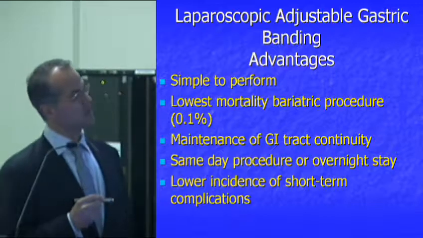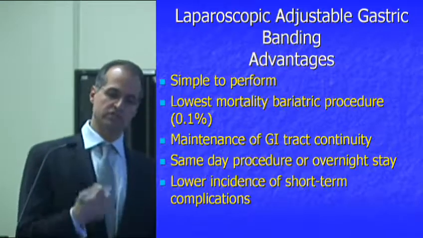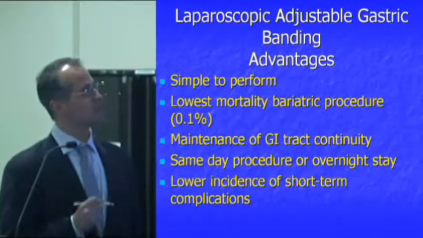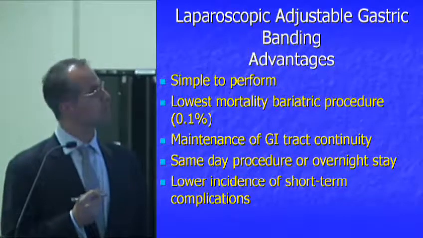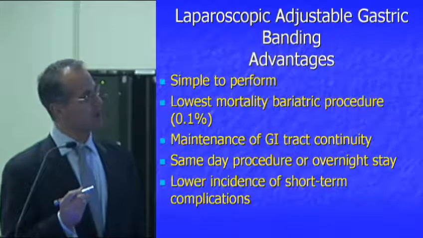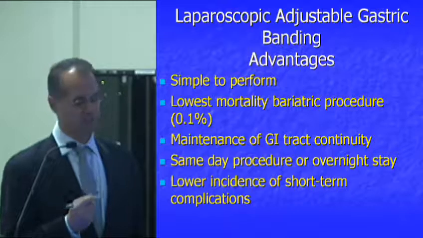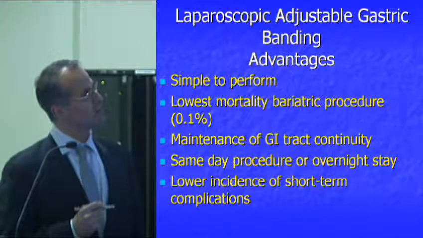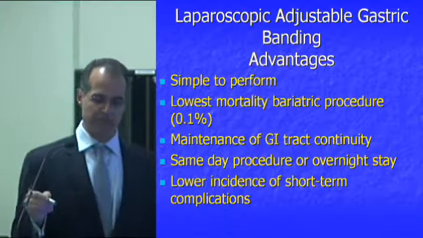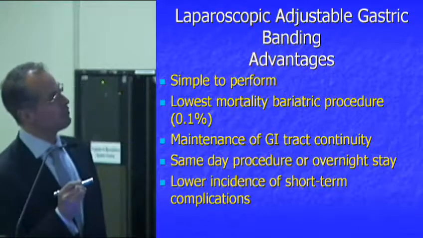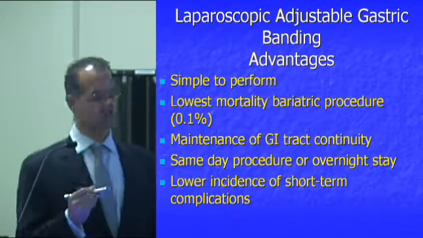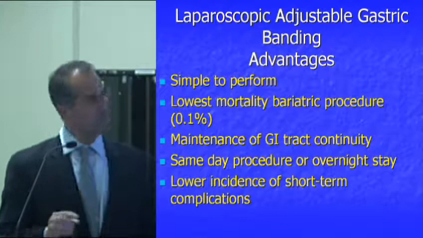So the band is advantageous, and I think people come to the office with the idea of a band because they have a perception that it's simple to perform. It has the lowest mortality of any bariatric surgery at 0.1%, that's 1 per 1,000. The nice thing about the band and the sleeve, we're going to talk about the sleeve next, is that they maintain what I say is the continuity of the GI tract.